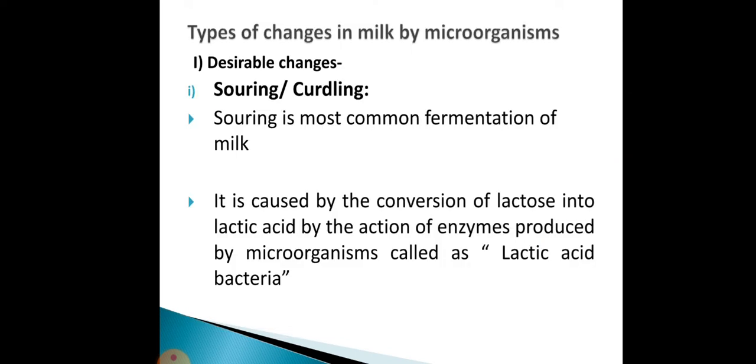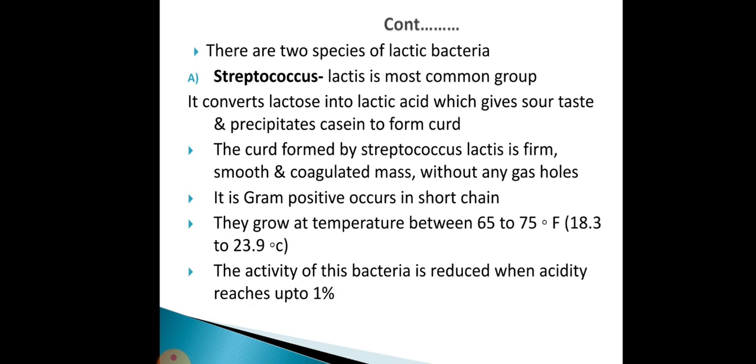Then the types of changes in milk by microorganisms. First, we will see the desirable changes. What desirable changes can occur by microorganisms? The first is souring and curdling. Souring is the most common fermentation of milk. It is caused by the conversion of lactose into lactic acid by the action of enzymes produced by microorganisms. These microorganisms are called lactic acid bacteria.